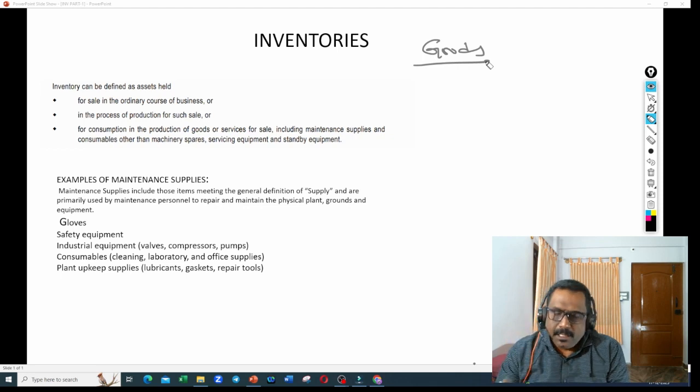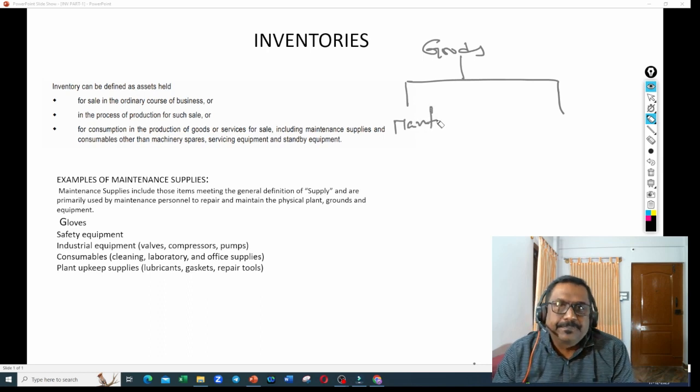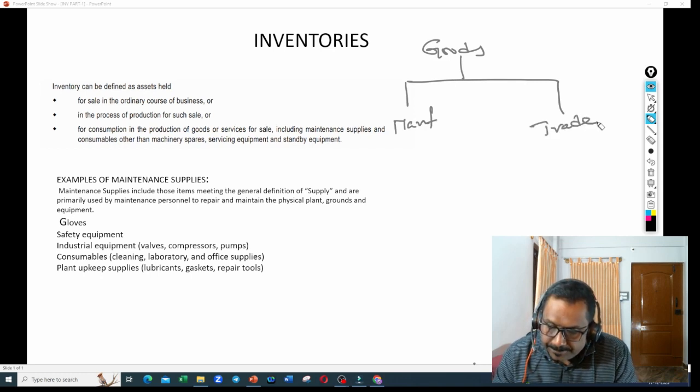Fine. How do we get the goods? There are two ways. You can get the goods by manufacturing them, or you can trade them. By trading, you can get the goods.